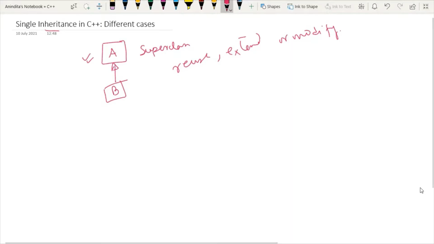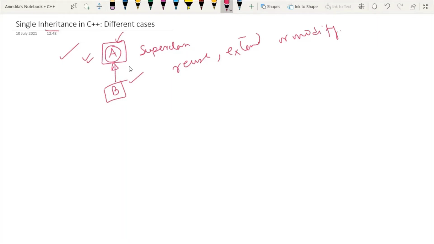Now in this case, we have to remember that whenever I am talking about the subclass inheriting the property of the superclass, what kind of property are we talking about? First we will discuss single inheritance in which your superclass is having only the data members and the subclass is trying to access that data member.